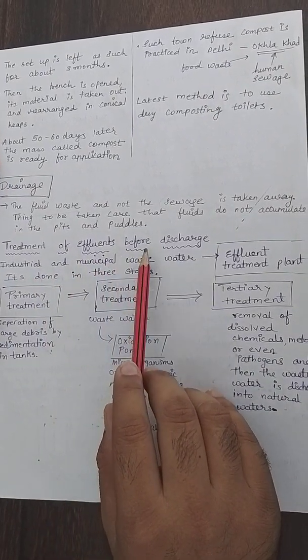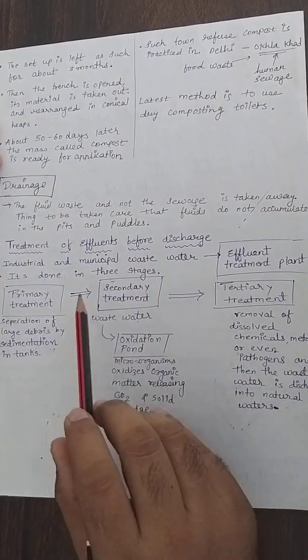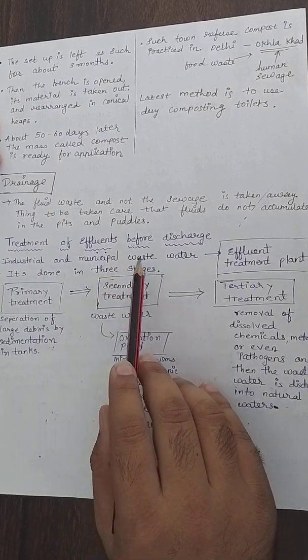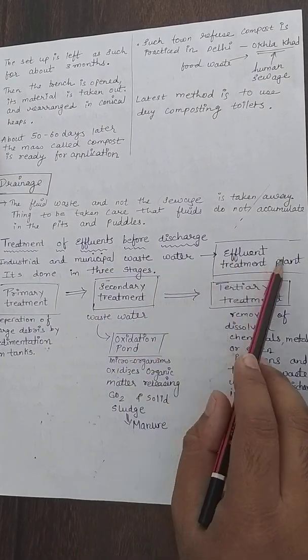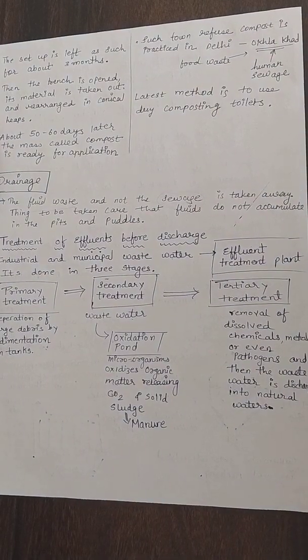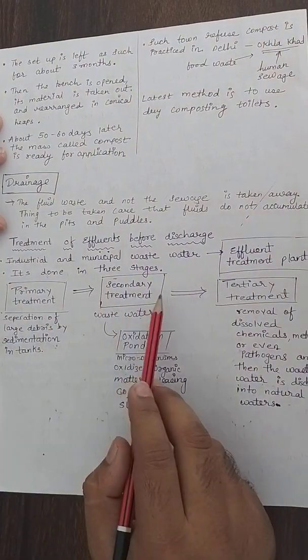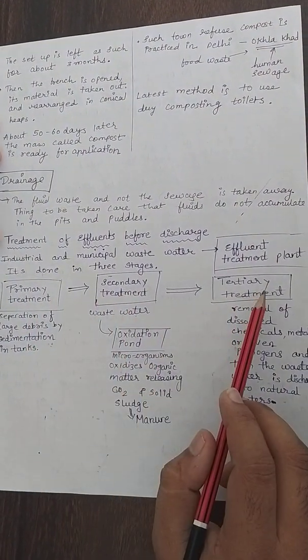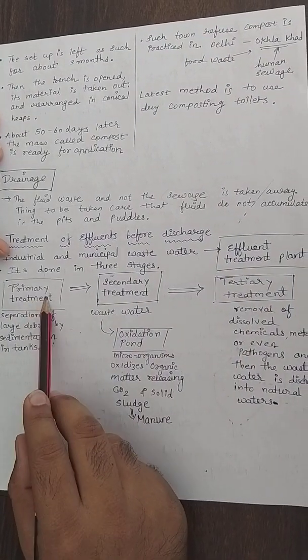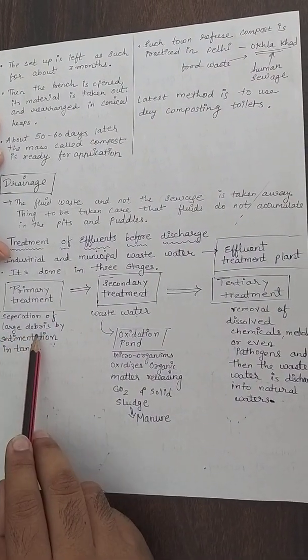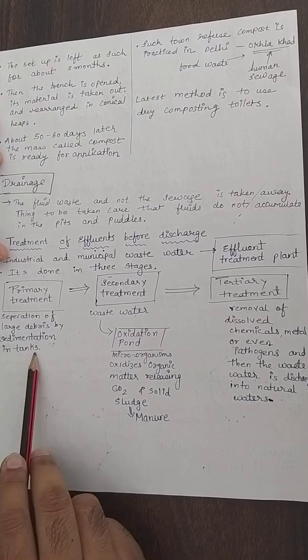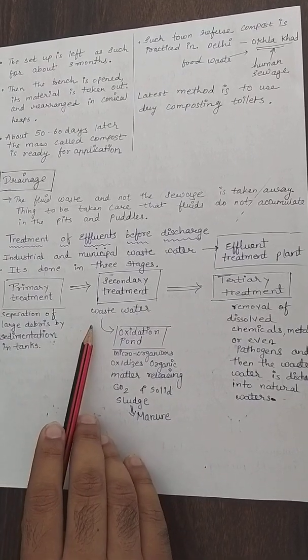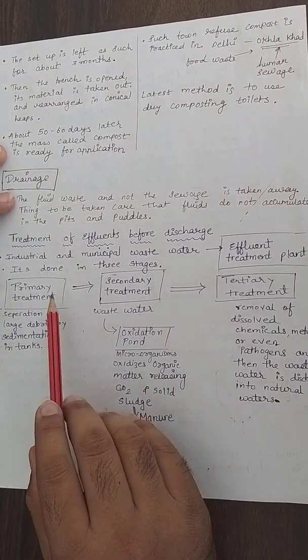Treatment of effluents before discharge. All the industrial and municipal wastewater is taken to the effluent treatment plant. There are three stages: primary treatment, secondary treatment and tertiary treatment. In primary treatment, large debris are separated in the sedimentation tanks, which means the debris is allowed to settle down.